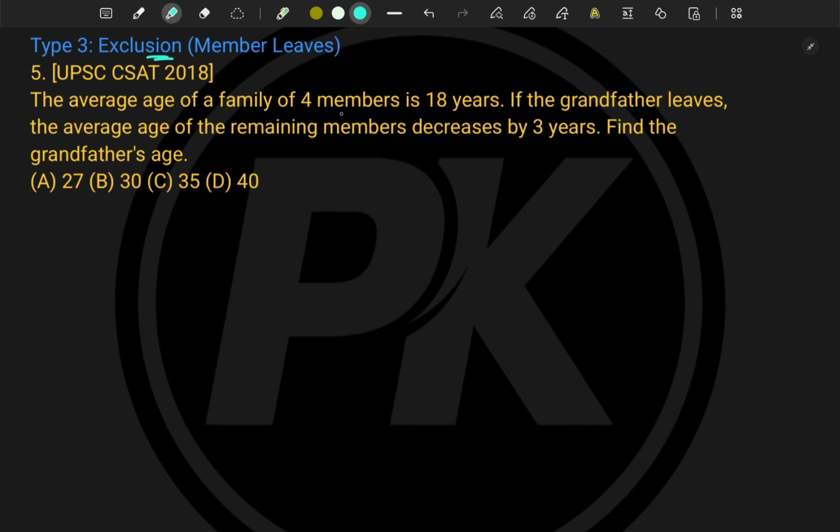The average age of a family of 4 members is 18 years. If the grandfather leaves, here one person is leaving, hence the total remaining members are 3. The average of the remaining members is decreased by 3 years, right? That means on an average the age is reduced by 3 years. So the total reduction is how much? For 3 members, 3 into 3 is 9 years.